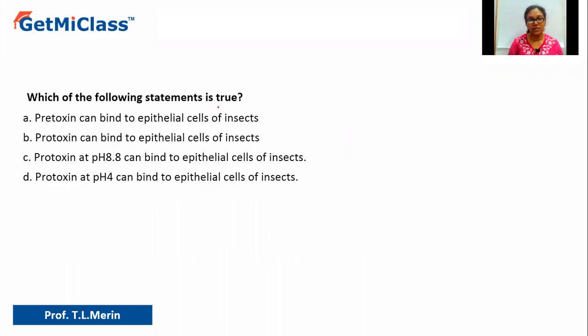So what does the question say? We have to look for the true statement. Now, the first option says protoxin can bind to epithelial cells of insects. Sorry, pre-toxin they have mentioned. So, there is nothing called pre-toxin here. Here we are actually talking about protoxin, which is nothing but the